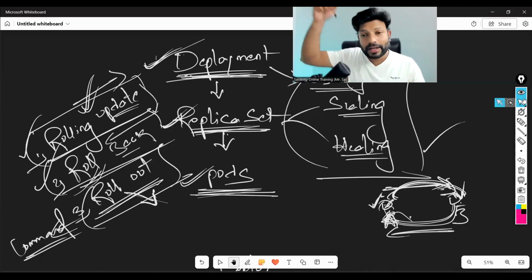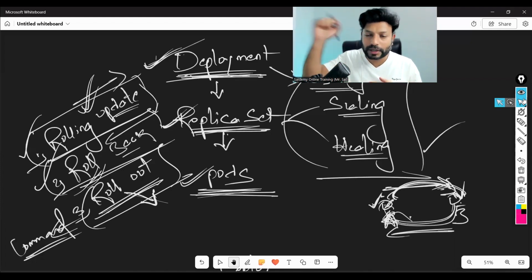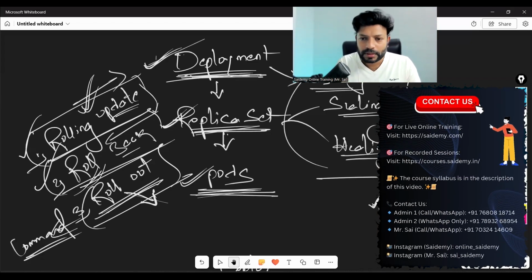Earlier in the Docker class, we used to instruct containers directly. But now we are instructing Kubernetes, and Kubernetes instructs Docker containers. So in order to have Kubernetes, you should have Docker containers first. You can say, yes, it is an alternative for Docker Swarm. Got it? Any more doubts?